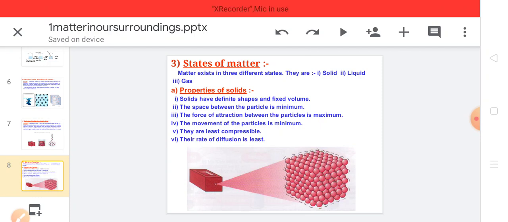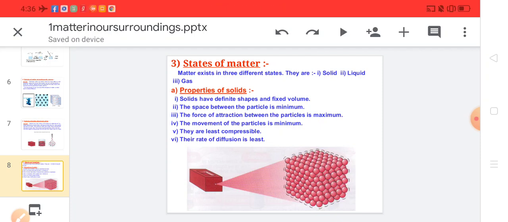Solids have definite shape and fixed volume. The space between the particles is minimum. That means particles of solids are very close to each other. There is no or minimum space between the particles of solids, which gives the solid a definite shape and a fixed volume.